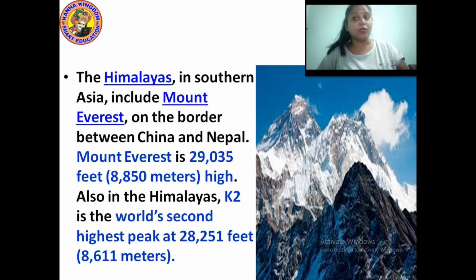With Mount Everest, we also have the second highest peak, which is K2. The height of K2 is 28,251 feet, which is equal to 8,611 meters.